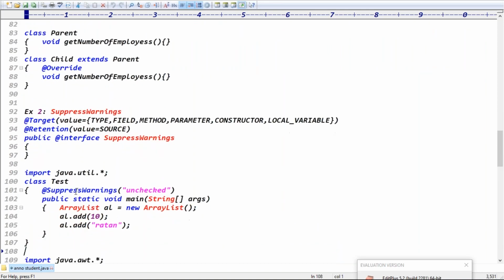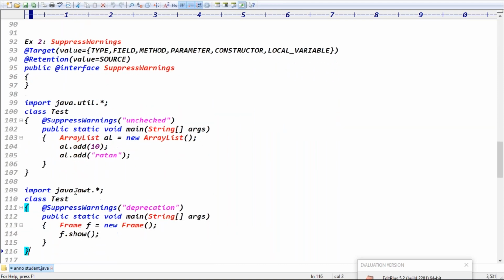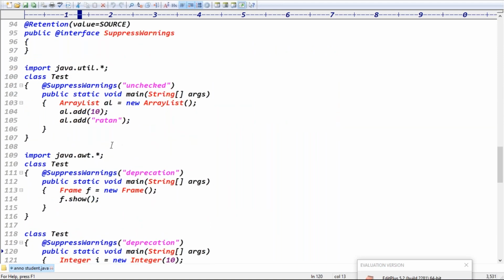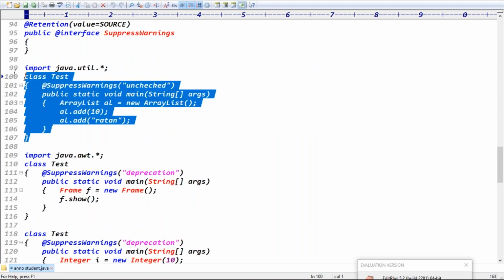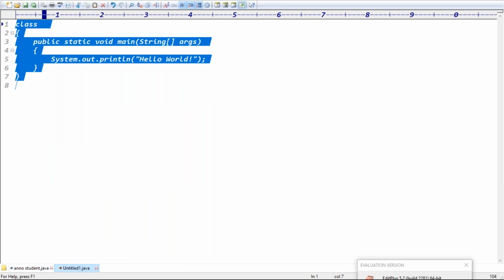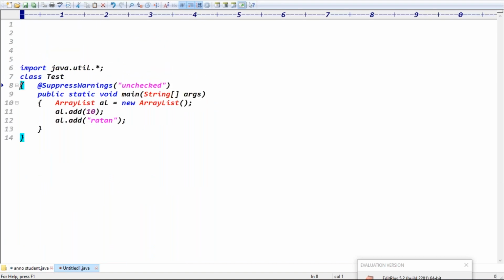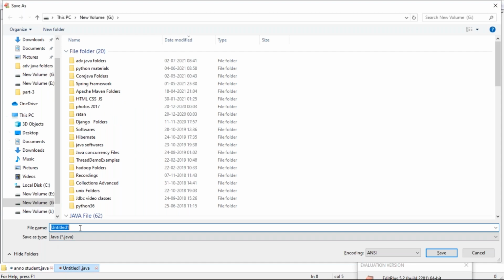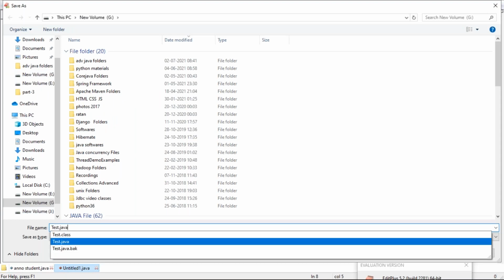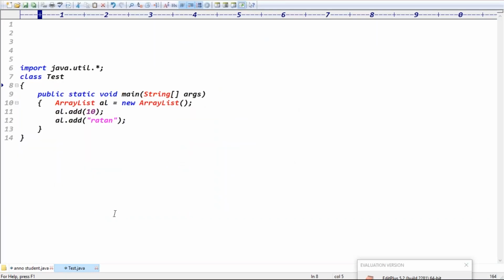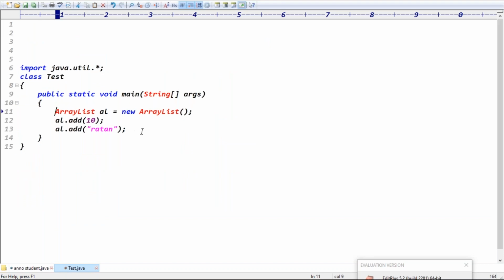Next is the @SuppressWarnings annotation. Yesterday we ignored the deprecation warning message, right? In the same way, consider the ArrayList class in collections. I'm adding an integer and a string to the ArrayList. ArrayList is by default not type safe; why, I will tell you as part of the generics topic.